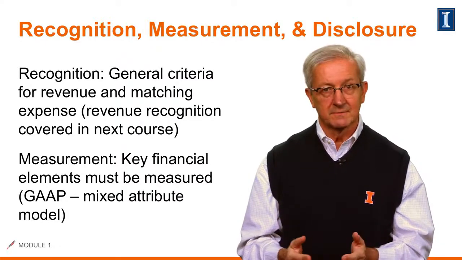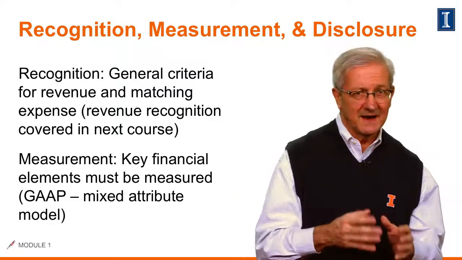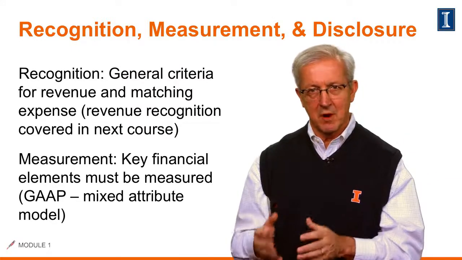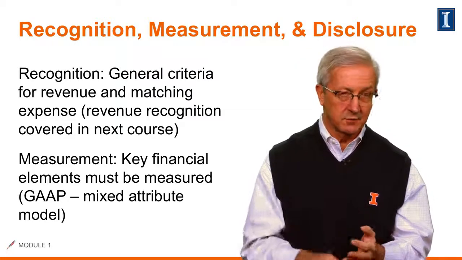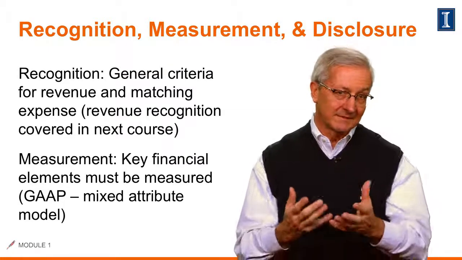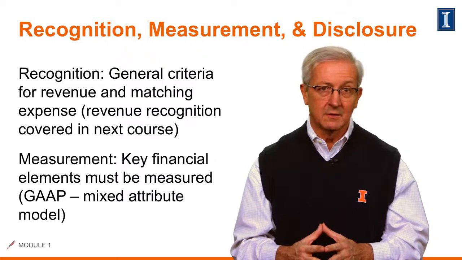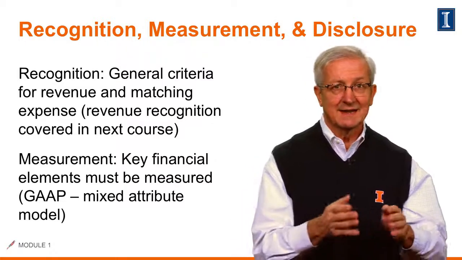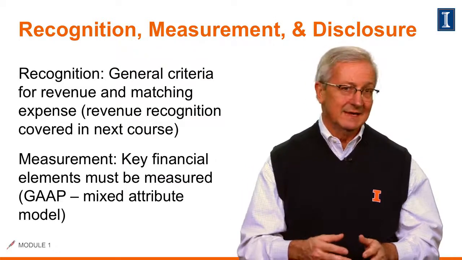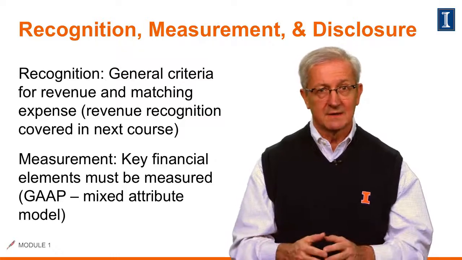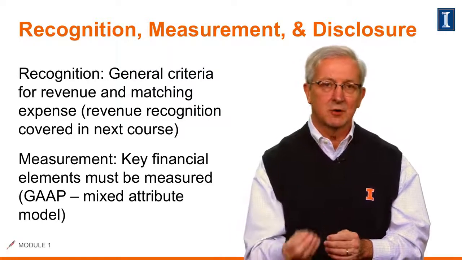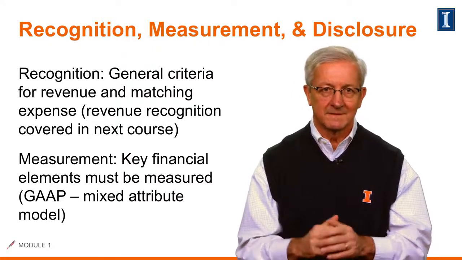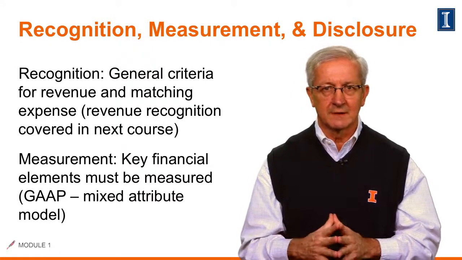Next, we have measurement. It's based on what the FASB calls a mixed attribute model. Let me talk about this. There's a couple different methods here that include historical cost. Basically, as I said with that land example a little bit ago, if something is bought today at $10 million, even if in 20 years it has an appraised value of 15 or 20 million, it would still be on our books at the historical cost. That's the conservatism that we use within our GAAP.